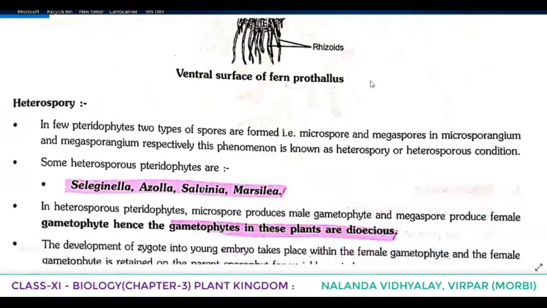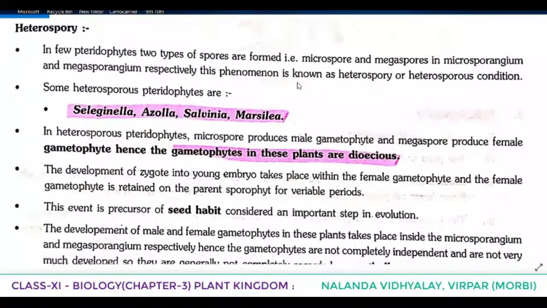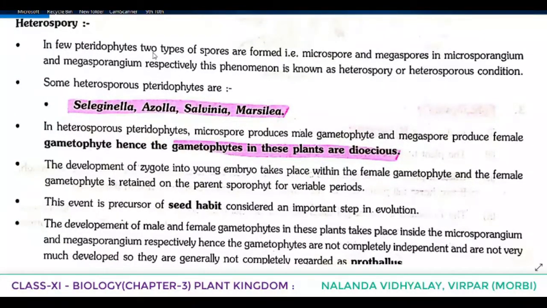So now the point is coming, heterospory. In few pteridophytes, two types of spores are formed, that is microspore and megaspores in microsporangium and megasporangium respectively. And this phenomenon is known as heterospory or heterosporous condition.